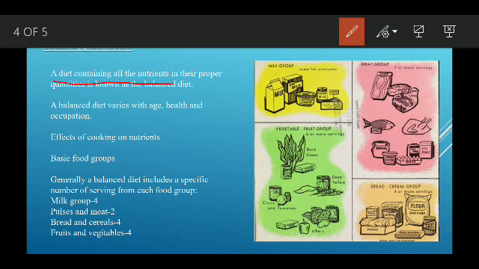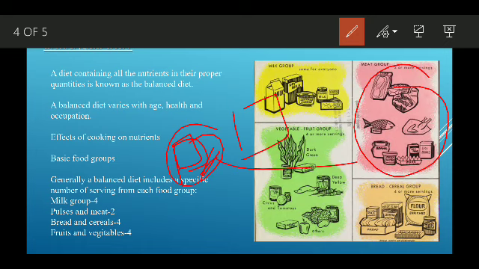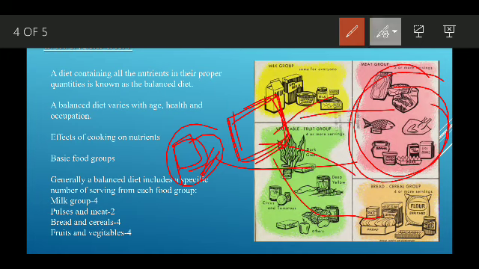A diet containing all the nutrients in their proper quantity is known as the balanced diet. A balanced diet varies with age, health, and occupation. What do you mean by this? Like if there is a child and there is an adult. The child is growing, his body is growing, so he needs more growth and development food, and that is protein. So a child needs more protein. An adult's body has already grown, so he requires protein but not that much, he requires everything in balanced amount.